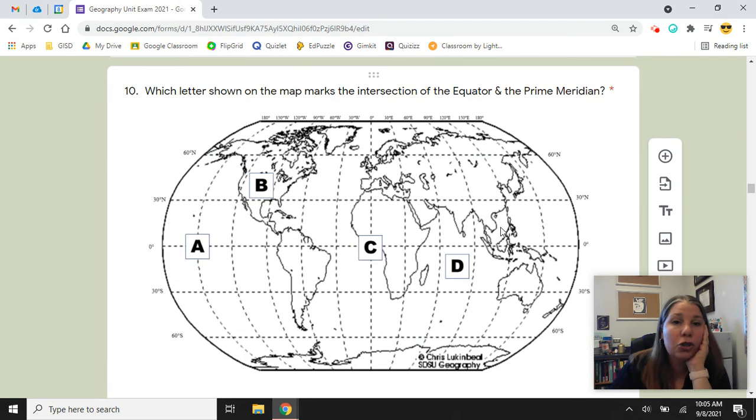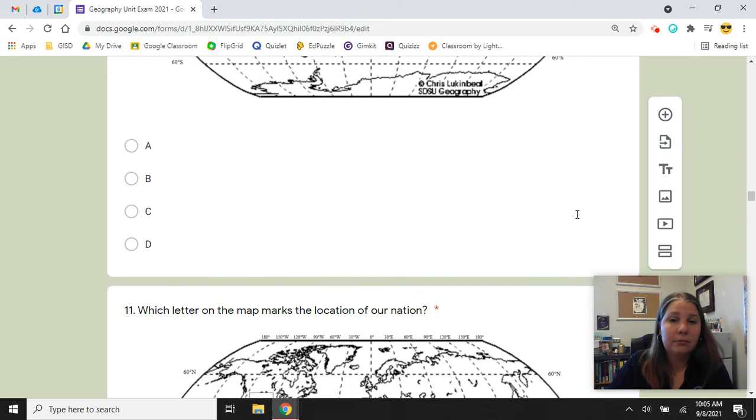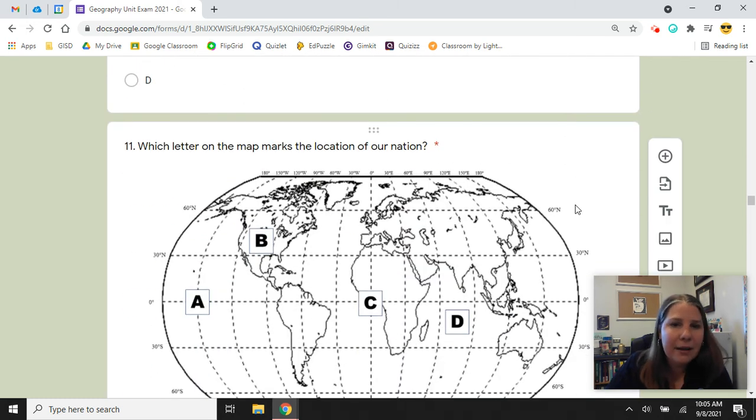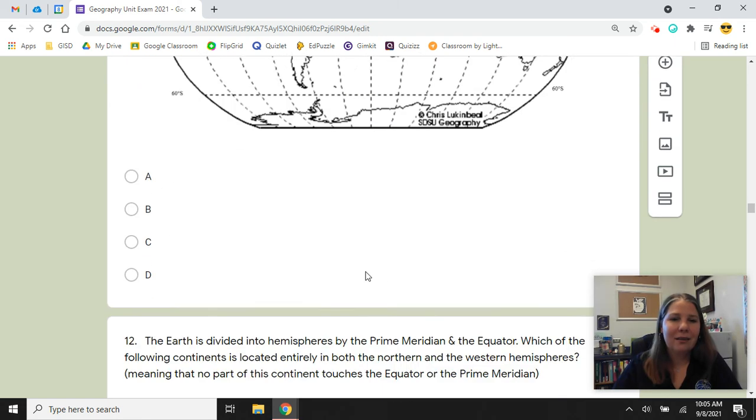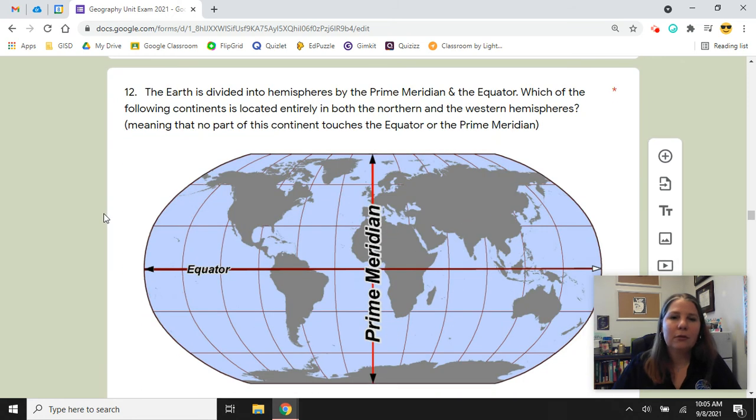Number 10, which letter shown on the map marks the intersection between the equator and the prime meridian? Is that letter A, B, C, or D? The equator and the prime meridian. And then number 11, which letter on the map marks the location of our nation, the United States? Is that A, B, C, or D? Number 12, here it is, the equator going across and the prime meridian coming down.